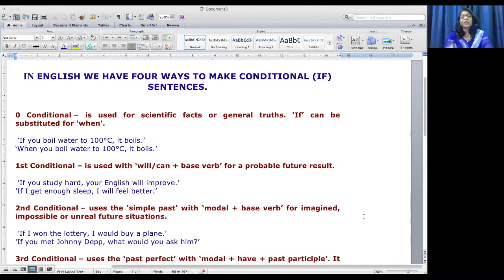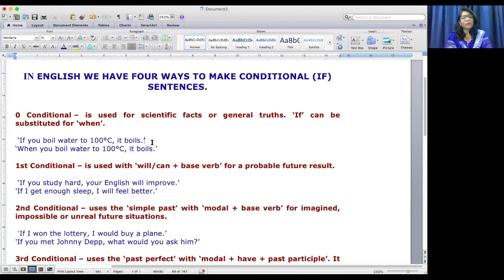So in English, we have four ways to make conditional sentences. And, as I told you, if is totally a conditional clause. Let me go with this. Zero conditional, number one, zero conditional. It is used for a scientific fact or general truth. If can be substituted by the word when.